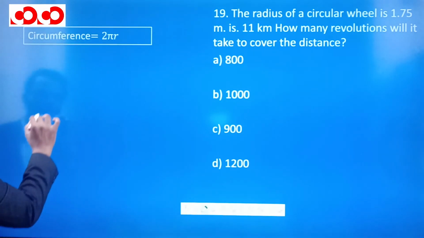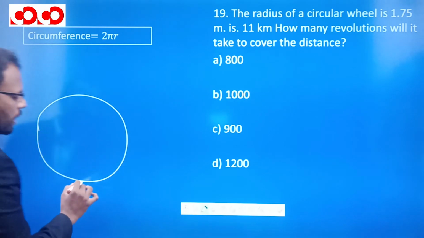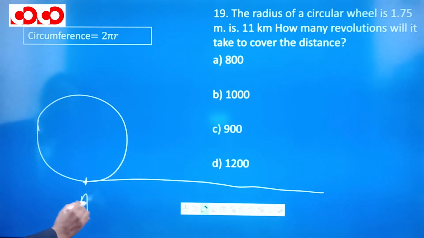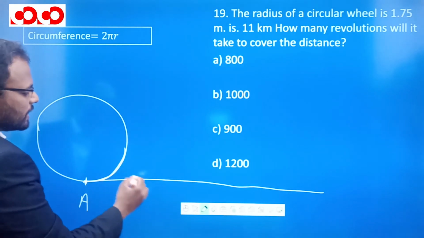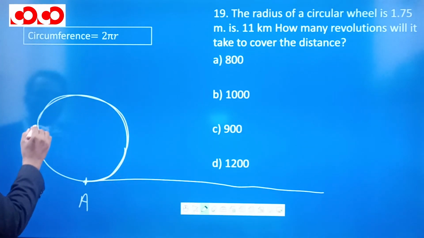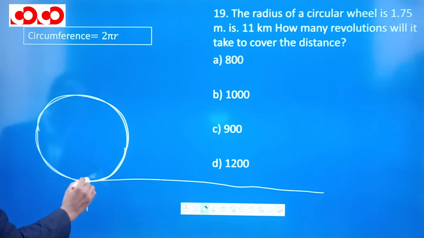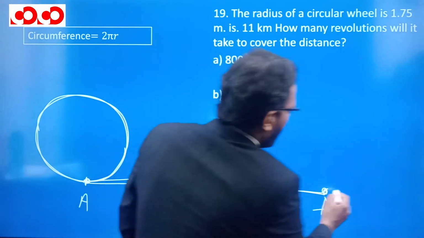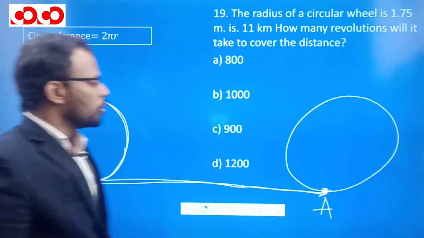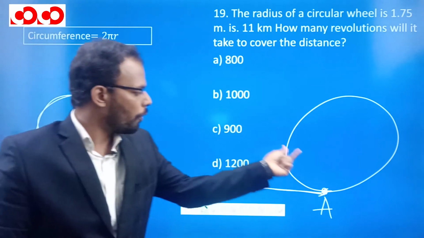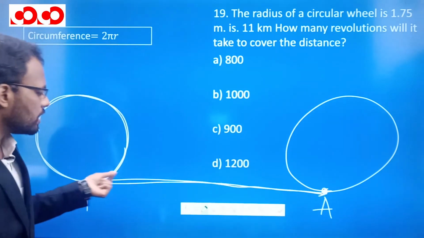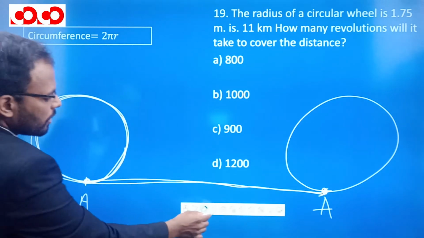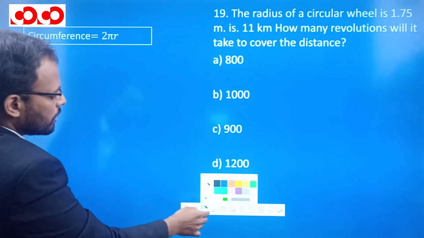If this is the circle, when it revolves once, so if this point is A, it will start revolving, this curve will touch the surface and it will keep on revolving, and when the first revolution is over, again this wheel will touch at the same point. So this wheel gets revolved once completely, and the distance covered for that is nothing but the circumference, and circumference is 2 pi r. So we know the circumference, right? Can we find the circumference of this circle?